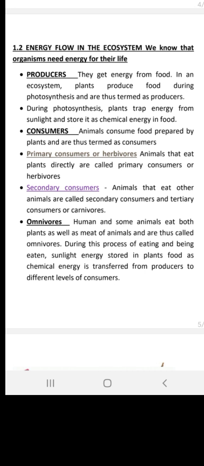During this process of eating and being eaten, sunlight energy stored in the plant food is transferred. It is basically a form of chemical energy. It is then transferred from producers to the level of consumers.